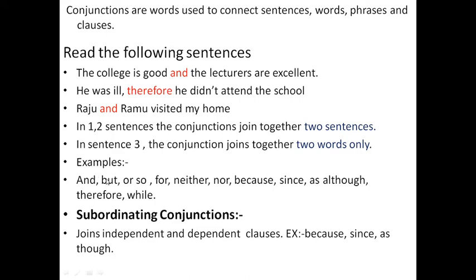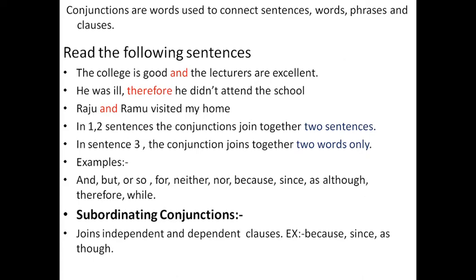Okay. So some examples of conjunctions are and, but, or, so, for, neither, nor, because, since, as, although, therefore, while, though, if, otherwise, whether. These are all conjunctions. So let us see what are subordinating conjunctions.